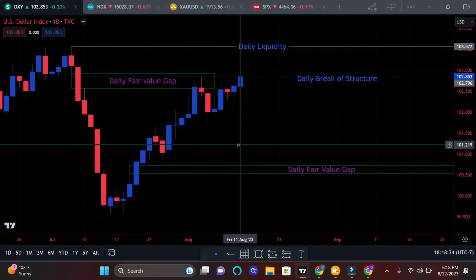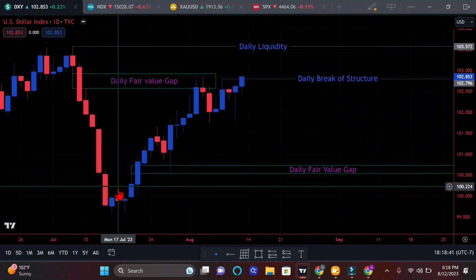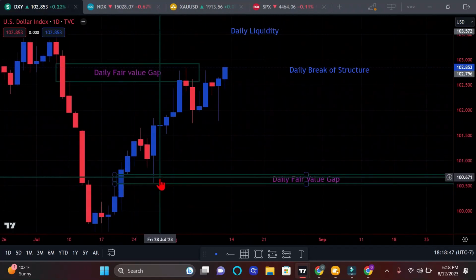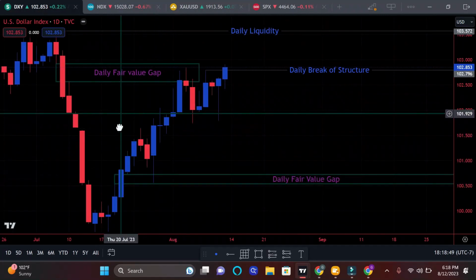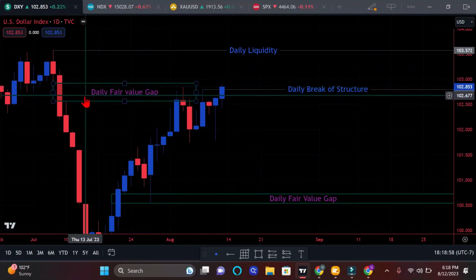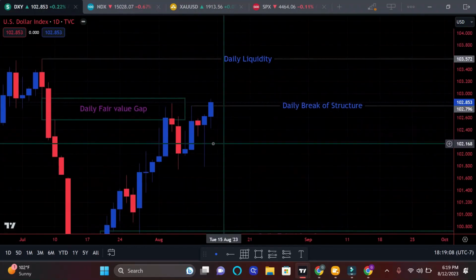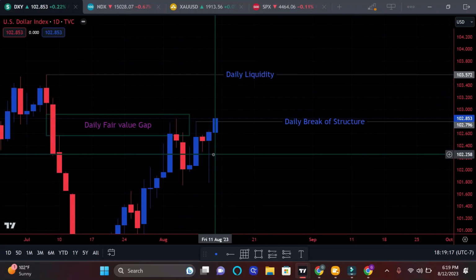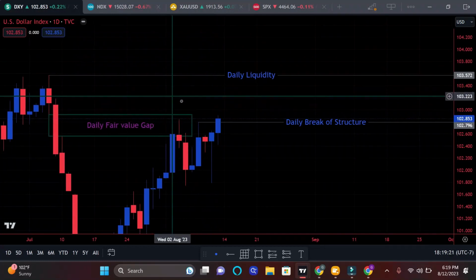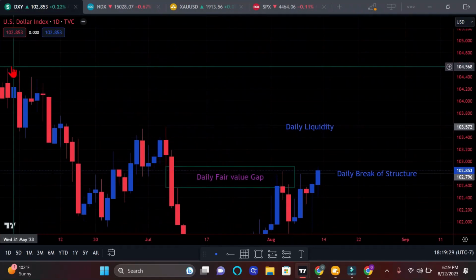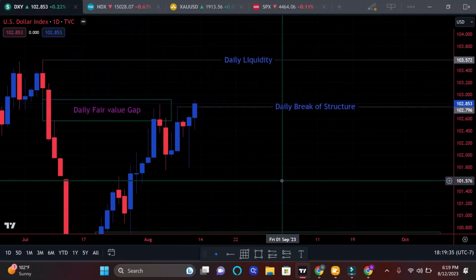So we see daily break structure within this high right here, and then we see a daily fair value gap get perfectly tapped right into it and then retrace on back up. As we can see, as we had that rally, you can see another daily fair value gap getting tapped and then retraces on down. And then we recently broke structure on the daily chart, so that means we're bullish on the dollar. So we're going to sweep this daily liquidity and maybe even this daily liquidity over here. So I would be bullish on the dollar.